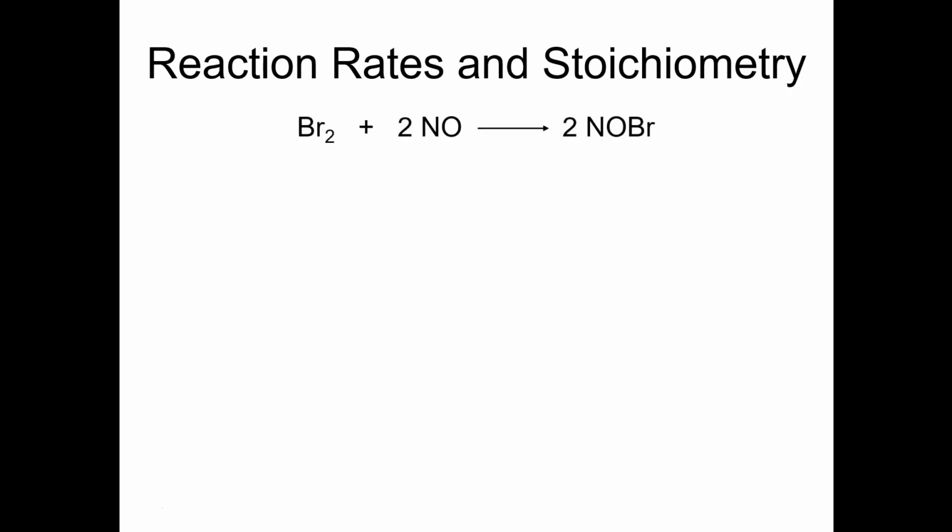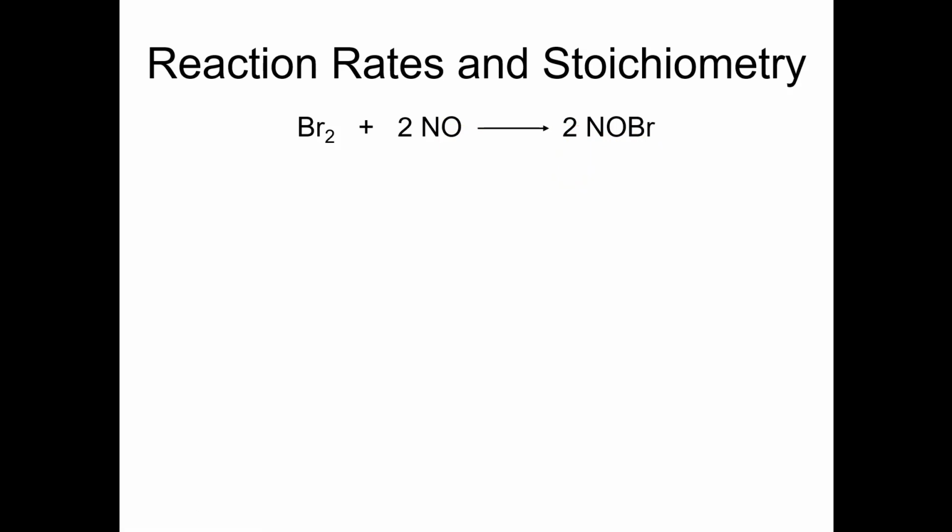Let's take a specific reaction. This reaction of bromine gas with nitrogen monoxide to give, I don't even know what the name of this thing is called, nitrosyl bromide, I believe is what that's called. Anyway, I picked this because the coefficients are not the same for everything. So the coefficient is 1 for the bromine, 2 for the nitrogen monoxide, and 2 for the nitrosyl bromide.